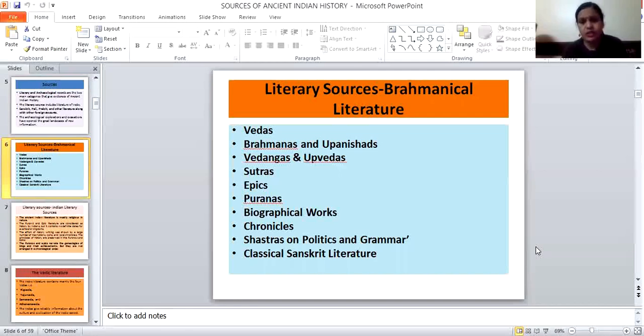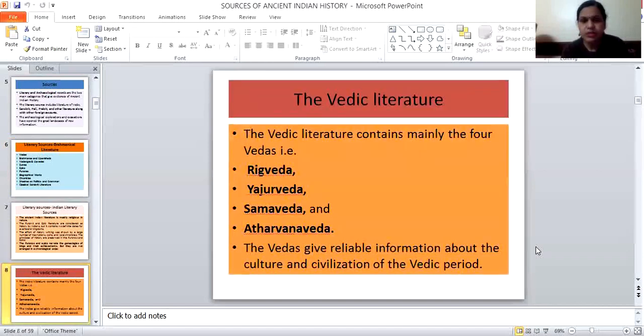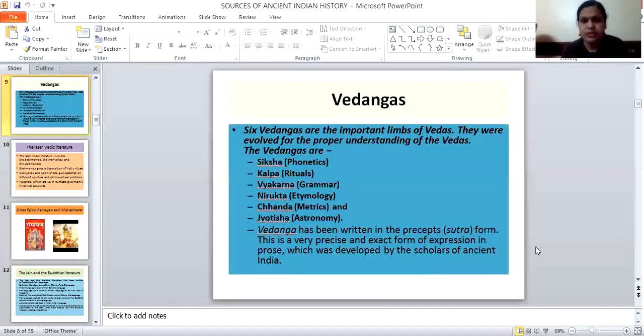Then we come to Vedangas and Upavedas. In addition to Brahmanas and Upanishads, there are six Vedangas: phonetics, astronomy, ritual, grammar, etymology, and metrics. Let's see the detail through the PPT. These are the four Vedas. Then the Vedangas, that is phonetics, rituals, grammar, etymology, and metrics. The Vedangas have been written in sutra form.